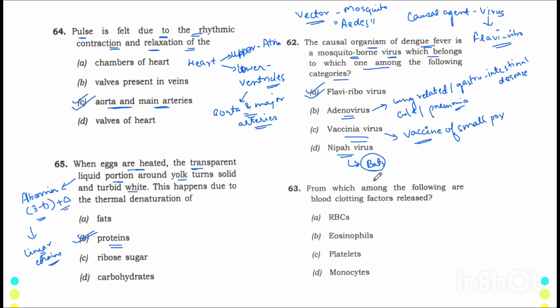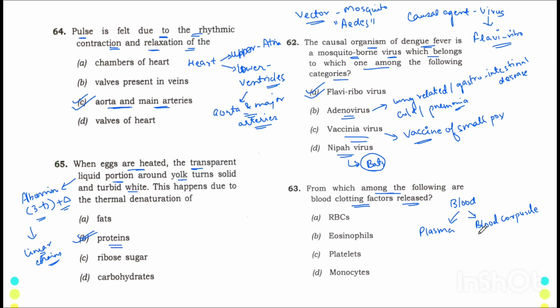So please remember that. Now the last question of the slide is, from which of the following are blood clotting factors released? Okay. First of all, what you should know about blood is that blood is made up of two components. One is plasma, other is blood corpuscle.